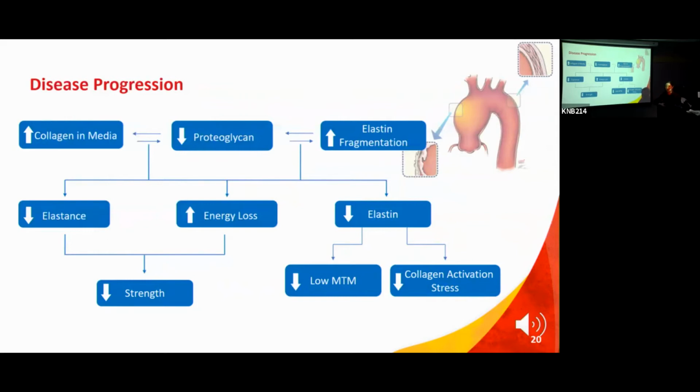Because any energy that's lost in a system, to an engineering audience, where does it go? If I have energy that is lost every time I stretch and then let go of my aorta, where is that energy going? It could go into heat, which is definitely not something that our body would accept. What else? Damage, right? It's going to start breaking bonds. Collagen bonds, I don't know what bonds it's going to start breaking, but it's certainly going to start breaking bonds. So more energy loss is not positive, and in fact, it's related to lower strength.